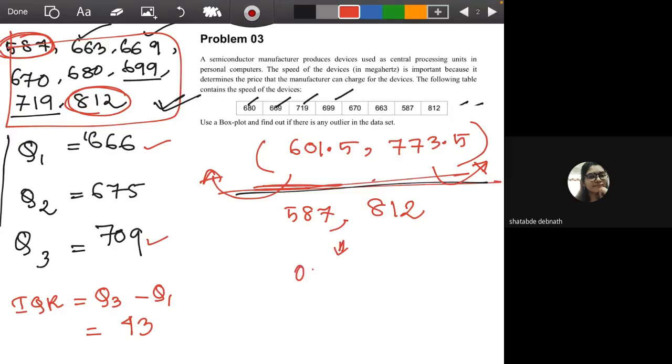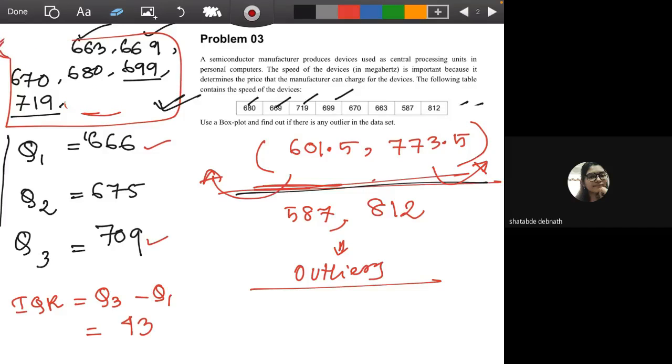So these two values are outliers in this distribution. Suppose these two data values were not in this distribution, so all the data values would be inside the range. In that case, we could say there are no outliers in the data set. Any question?